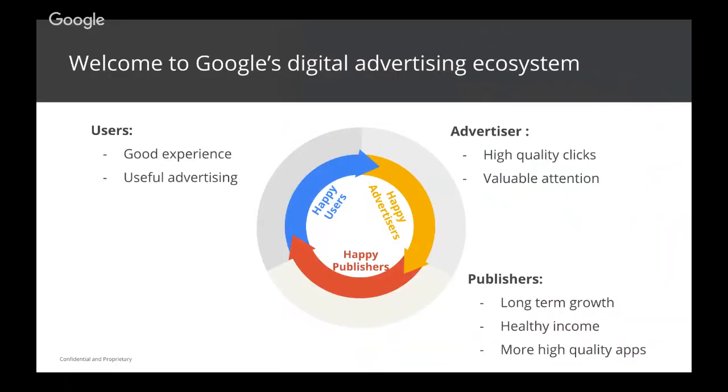All right, so let's talk a little bit about Google's digital advertising ecosystem. Our ecosystem comprises three integral players, and each one of them has an equally important role: our advertisers, publishers, and users. Our advertisers make sure that they offer high-quality ads to our publishers to monetize upon. Our publishers, in return, give the landscape to our advertisers for them to showcase their ads. And most importantly, our users not only add value to the network, but also help us grow our network. And our job at Google is to make sure that we facilitate this relationship.